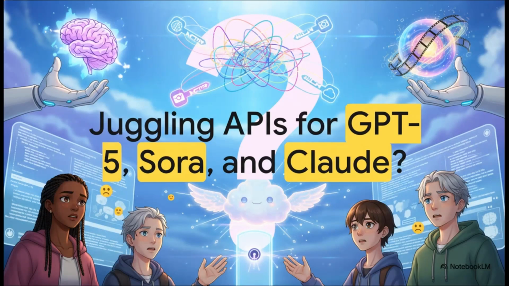So think about it. You're building your next amazing app. You want the brainpower of something like GPT-5, maybe the creative flair of Claude, and, of course, the mind-blowing video generation from Sora. But the reality? Each one of those makes you juggle a completely separate API with its own rules, its own quirks. It's just a nightmare, right? And it totally slows down innovation.